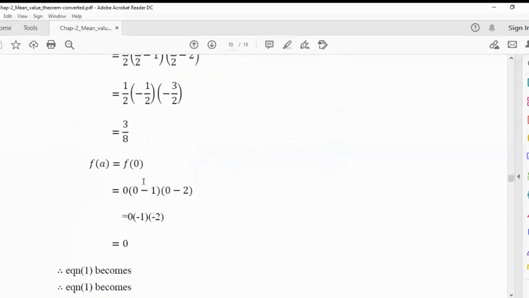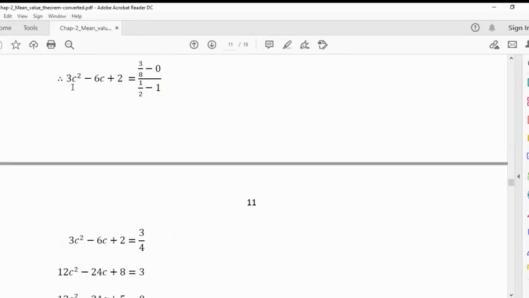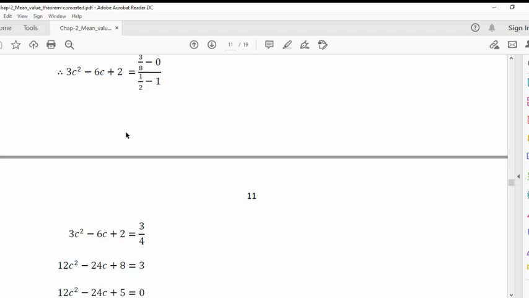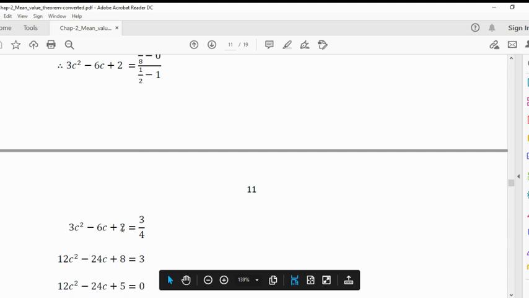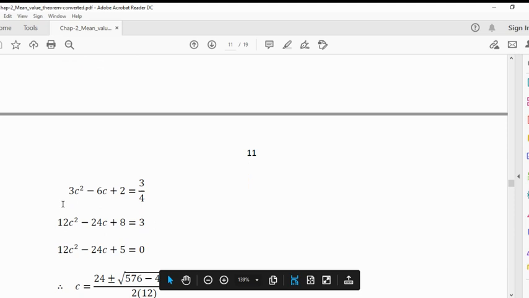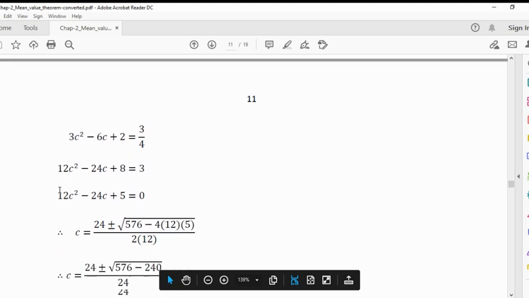So put these values: 3c square minus 6c plus 2 equals f of b, which is 3 by 8, minus f of a, which is 0, upon b minus a, that is 1 half minus 0, which is 1 half. So we get 3 by 8 divided by 1 half, and dividing by 1 half gives us 3 by 4. So 3c square minus 6c plus 2 is equal to 3 by 4.